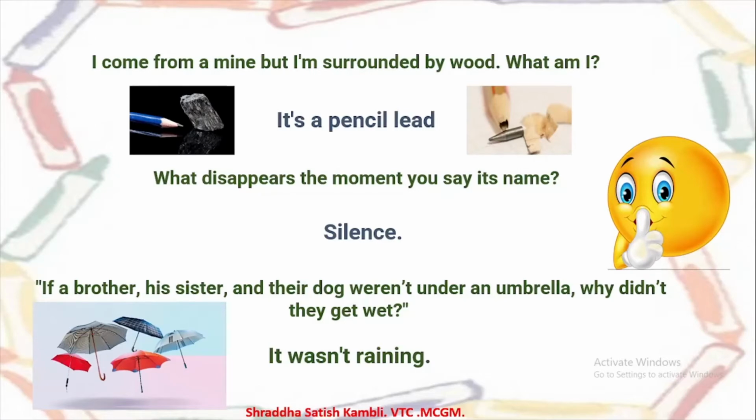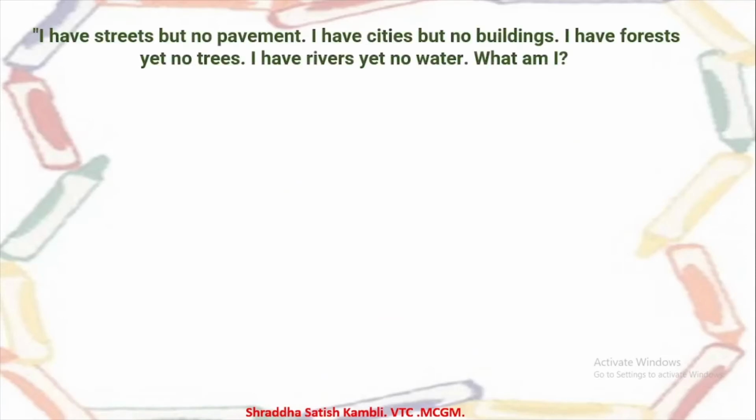So see, this was like the coconut tree and the banana example. This was about your presence of mind. Alright, let us see a few more riddles before we go to the paper pattern, question pattern, and we do some examples. I have streets but no pavement. Pavement means what? Footpath. I have cities but no buildings. I have forests yet no trees. I have rivers yet no water. What am I? So what is this funny thing here now?